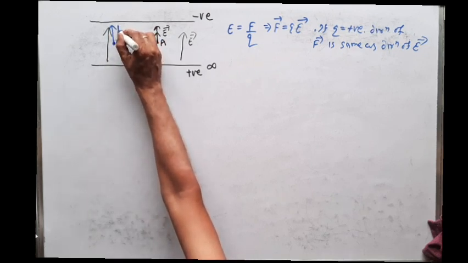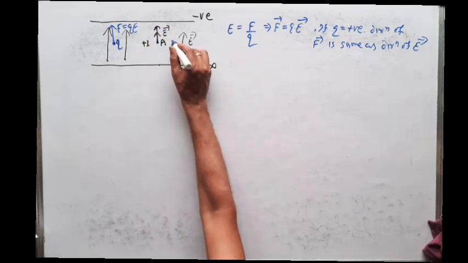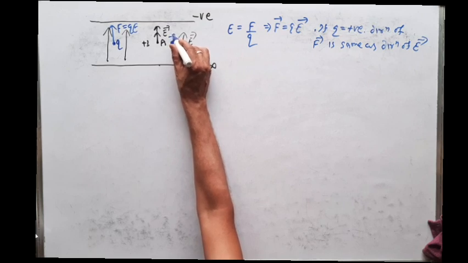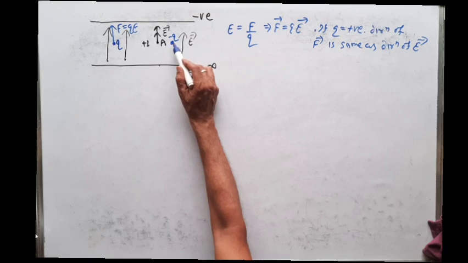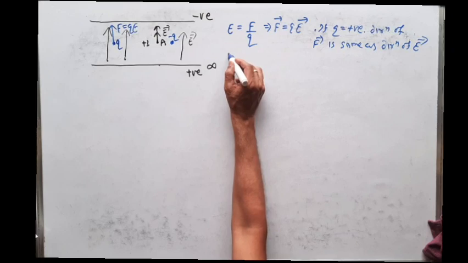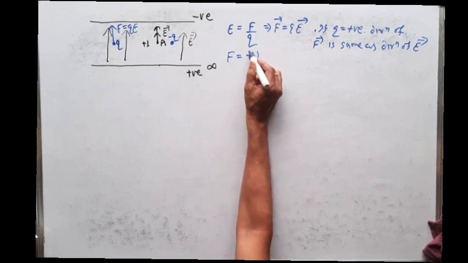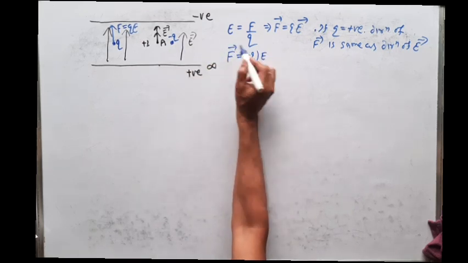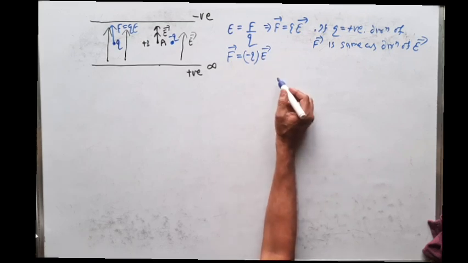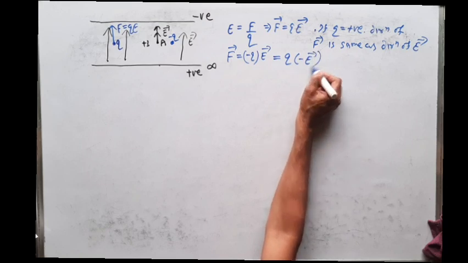What is the magnitude of this force? Magnitude of this force is F is equal to QE. Now I will bring a negative charge, minus Q. Inside an electric field, if any charged particle is brought, that charged particle will experience a force. So what is the formula of force? F is equal to charge into E. Here the charge is minus Q. So F is equal to minus QE. If I write the vector, that is minus Q into E vector. This can be written as Q into minus E vector.